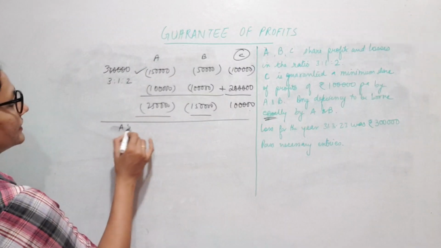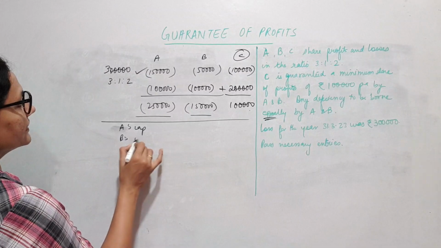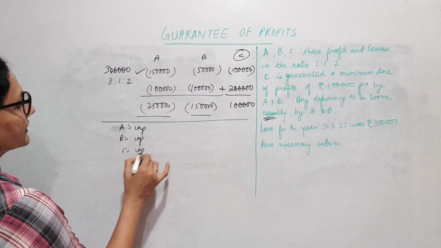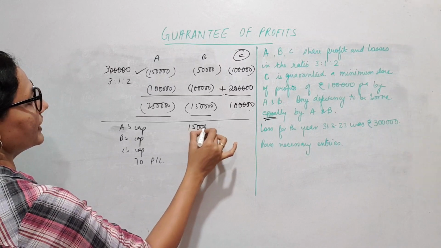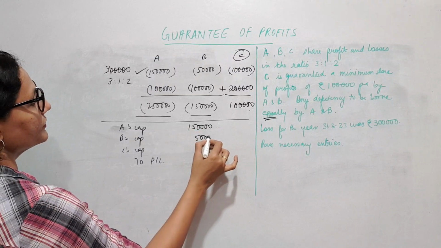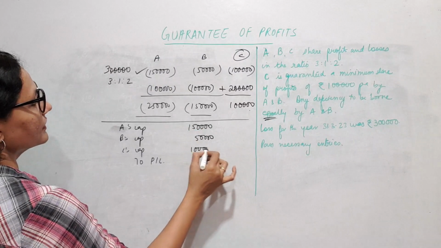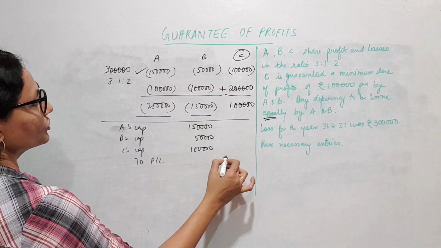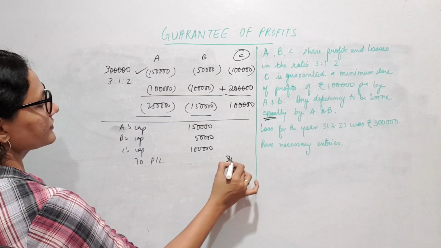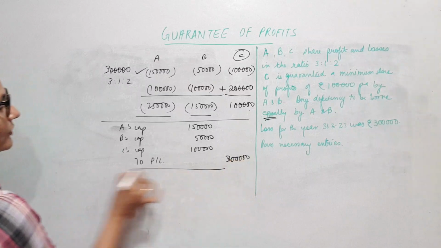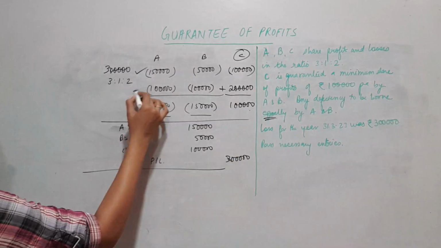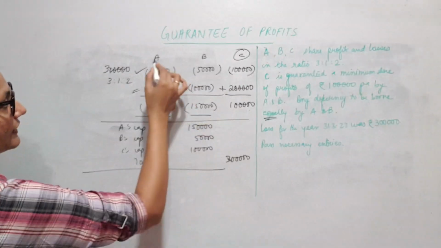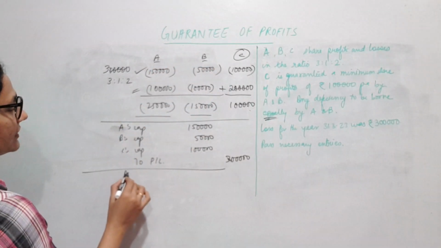So A's capital, B's capital, C's capital, to profit and loss account: 1,50,000, 50,000 and 1 lakh. So this is 3 lakhs. I closed my profit and loss account. I distributed the loss. Now for this, the redistribution thing, we will have to debit A and B, the guaranteeing partners.